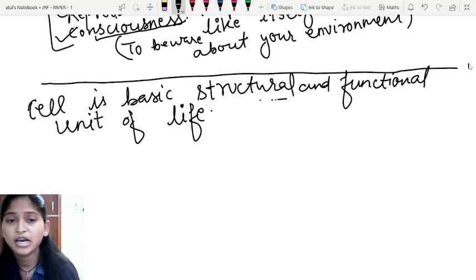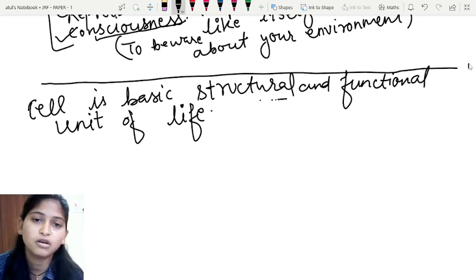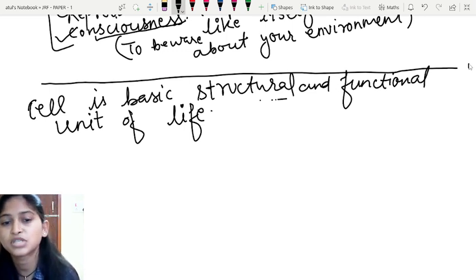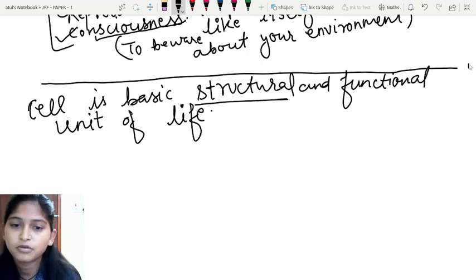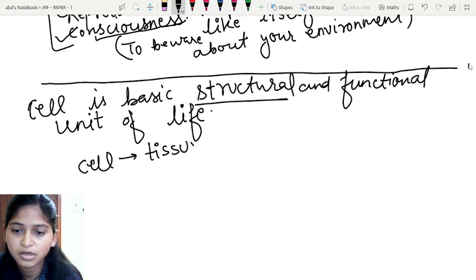That means every organism is made up of teeny, small, minute structures that are called cells. So the cell is the building block of a particular body. If similarly originated cells have the same functions, they make a tissue, and by the aggregation and coordination of these tissues, organs are formed.